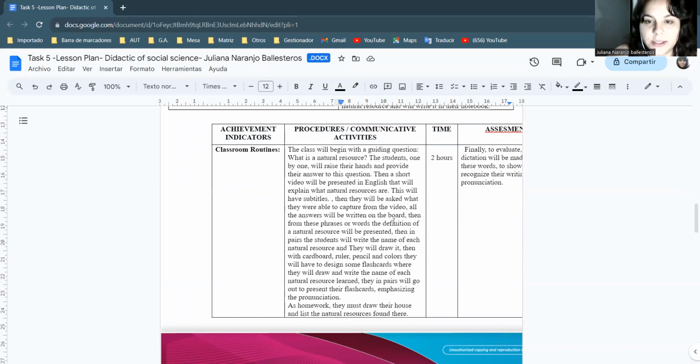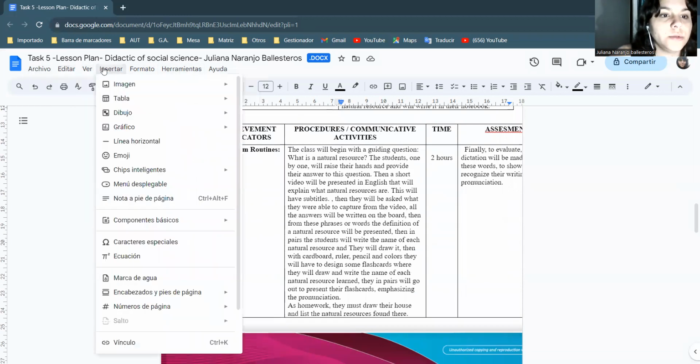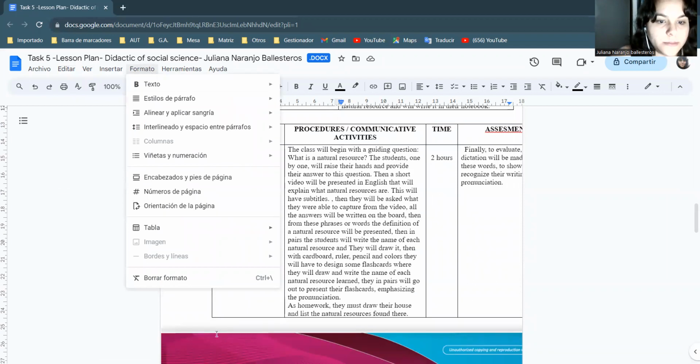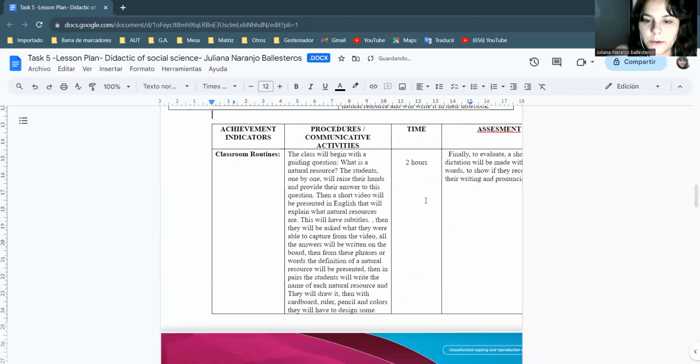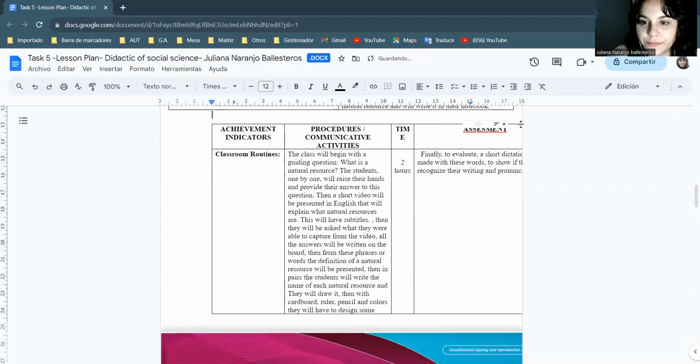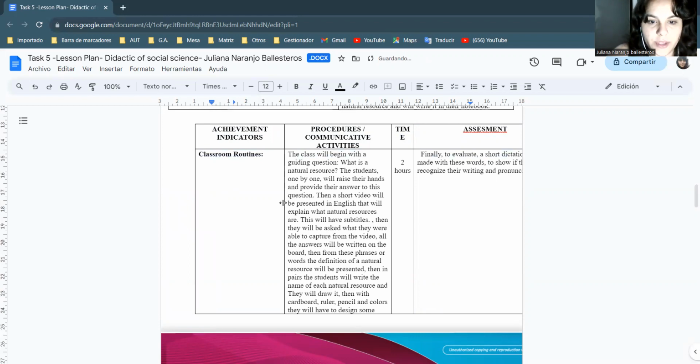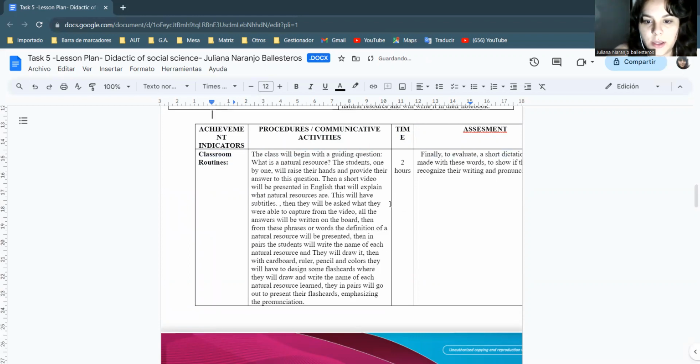So the first part, let me organize this. The first part is going to be, 1 second, I don't know why this is happening in this situation. Okay, no problem. Okay, I'm going to put this here because I can see this information better. I'm so sorry for it, but I don't know why this happened. Okay, so I'm going to move this and this and this.